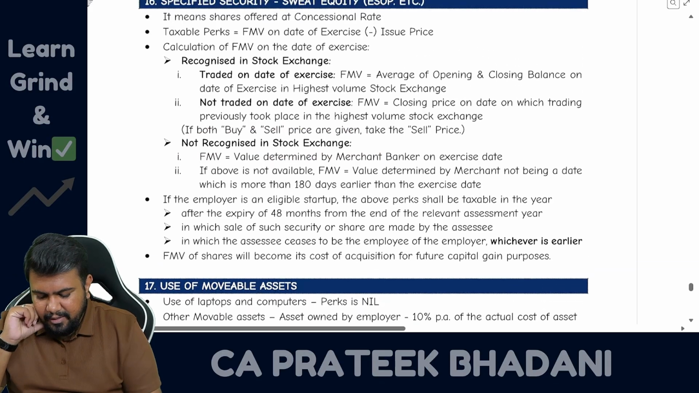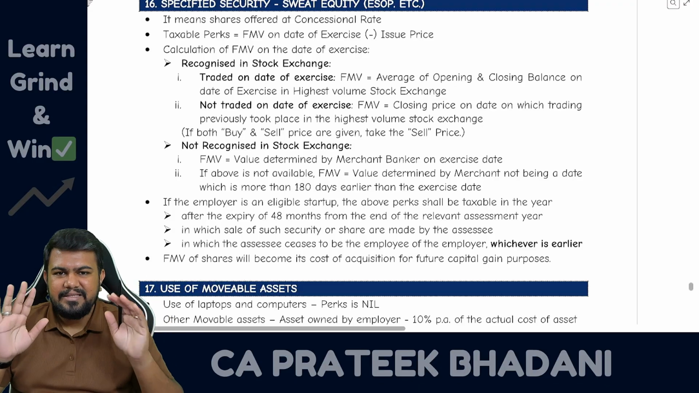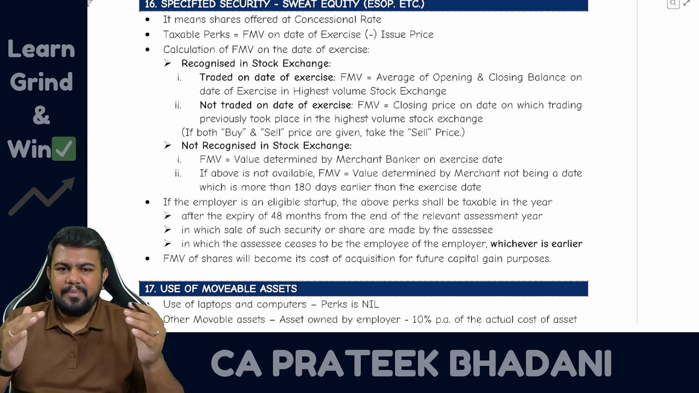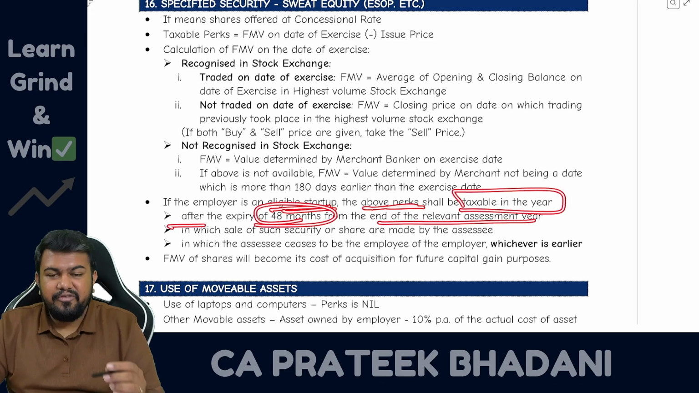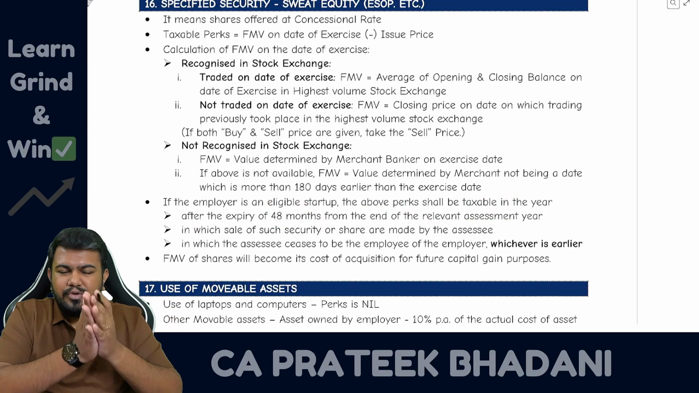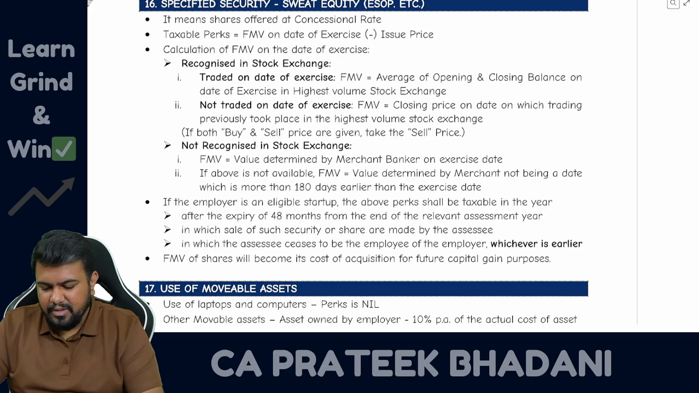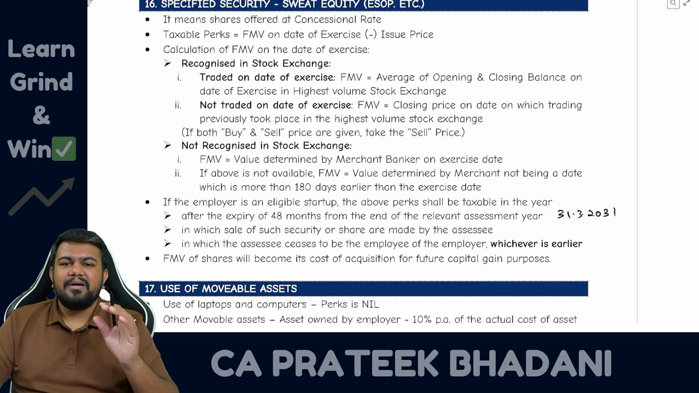Now let's talk about employees of a startup. If the employee is an employee of a startup, in such case, they can postpone the taxability of these sweat equity shares. How can they postpone? See here, if the employer is an eligible startup, then the above perquisite shall be taxable in the year after the expiry of 48 months from the end of the relevant assessment year. So come to the end of the year, from there you calculate 48 months. So for previous year 25-26, up to 31/3/2031, no need to pay the tax on the perquisite.